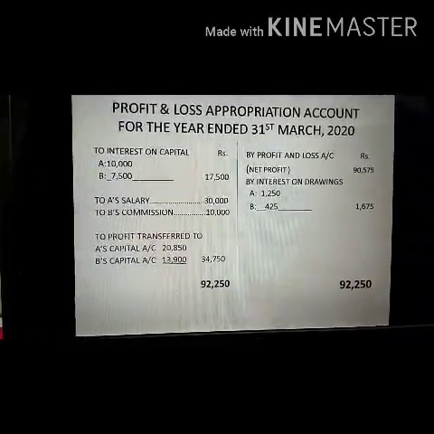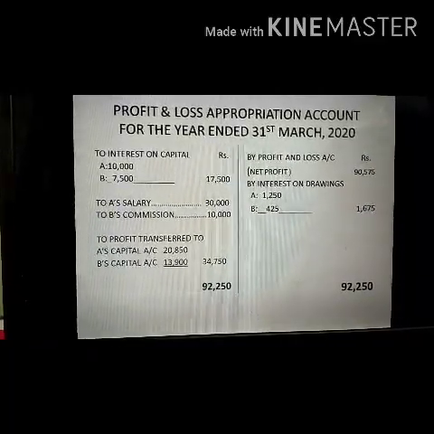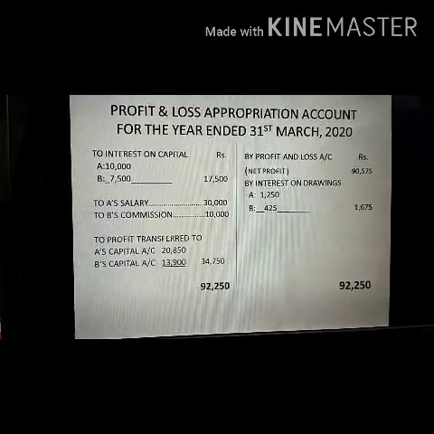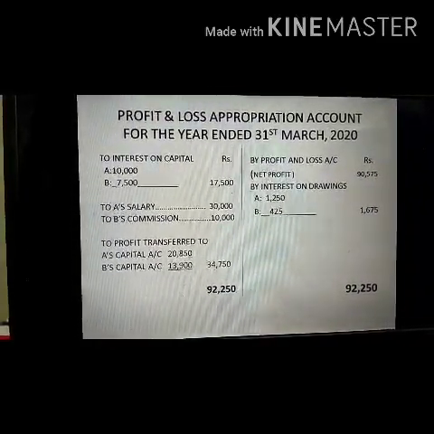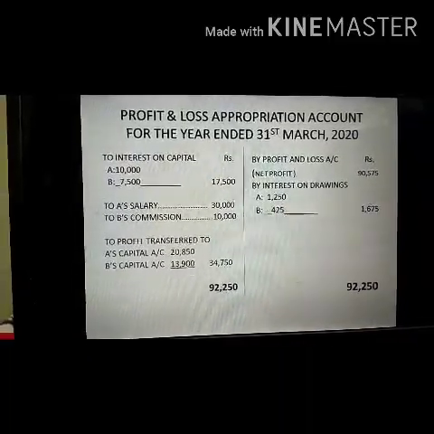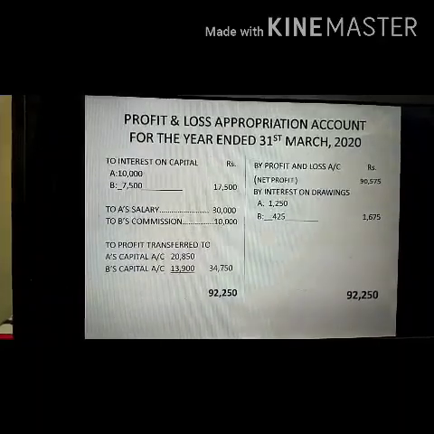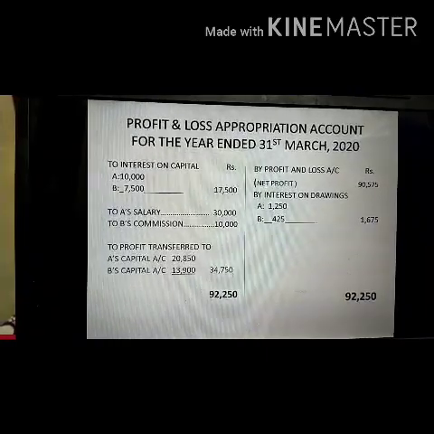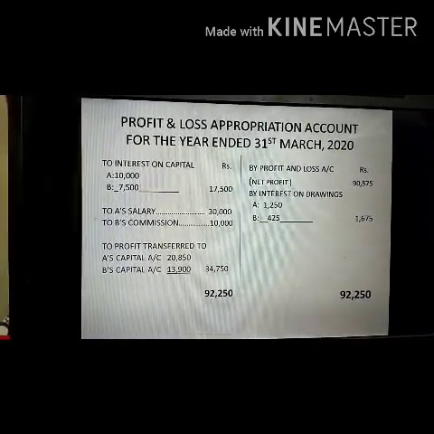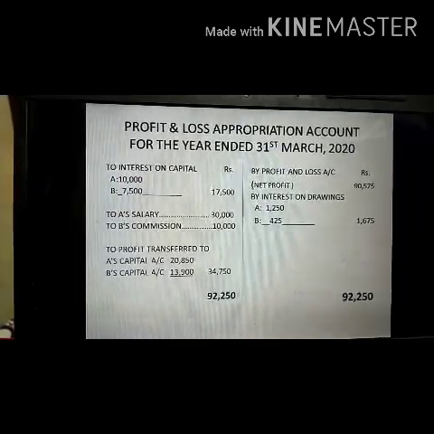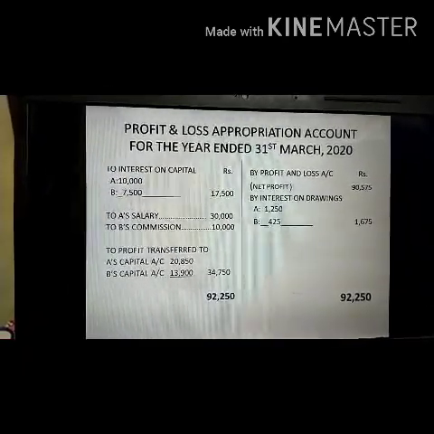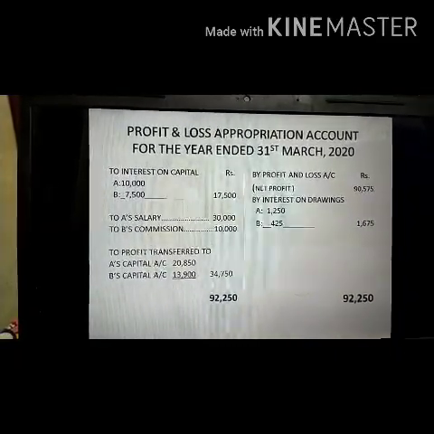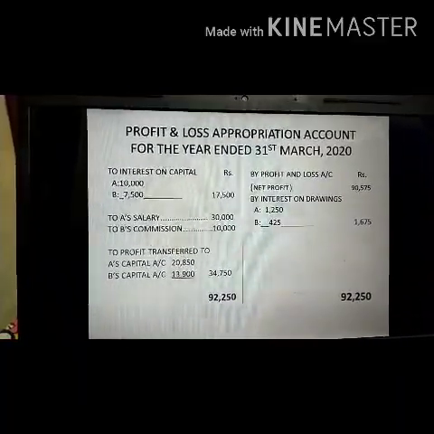So to begin with, we start the account from the credit side, as we have the profit amount, that is net profit. So by profit and loss account, the net profit given is 90,575. We have already discussed that interest on drawings would be put on the credit side of the profit and loss appropriation account. So we put the amount of interest on drawings given: 1,250 for A and 425 for B. So the subtotal of interest on drawings is 1,675. Then we go to the debit side.